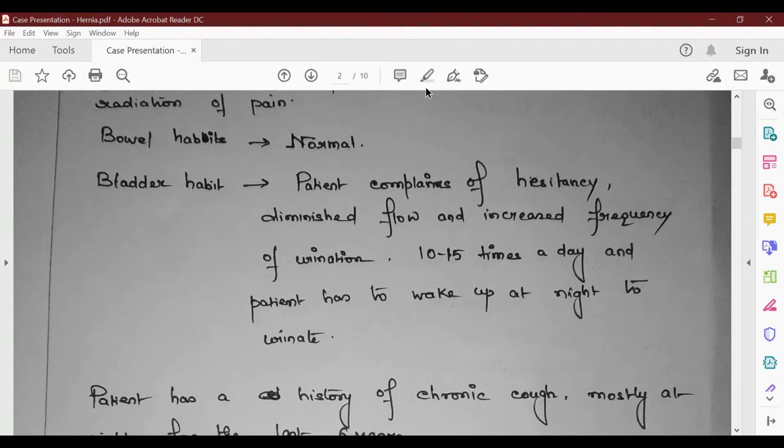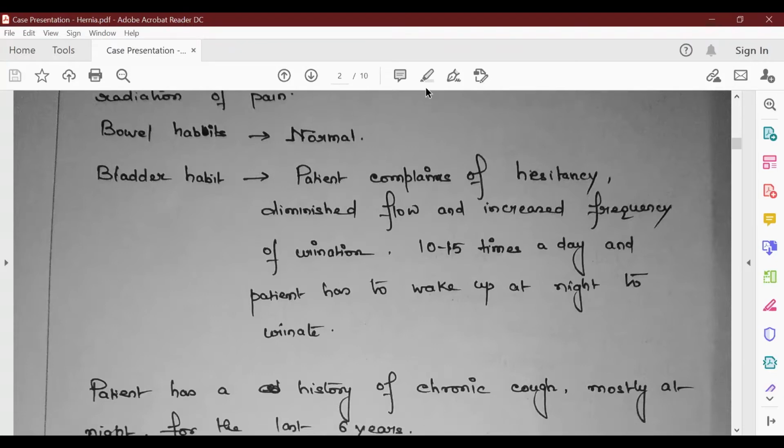There is no need to be discouraged or feel sad that you had prepared hernia so well, but all the examiner did was ask you about BPH. It can happen. A lot of times examiners stick to questions like general survey and local examination, and they don't even go into the actual case. It's not that you get a case of hernia and everything will be asked about hernia. Okay, so let's move on to the next point.